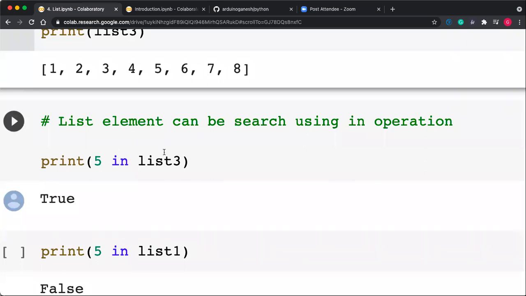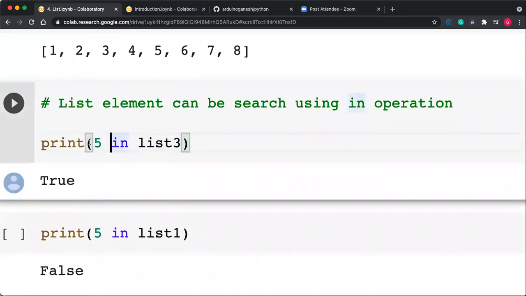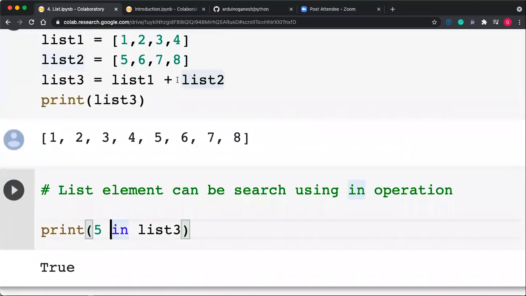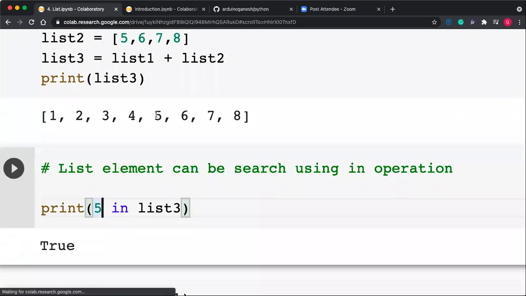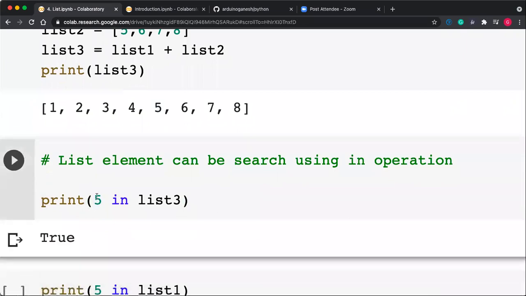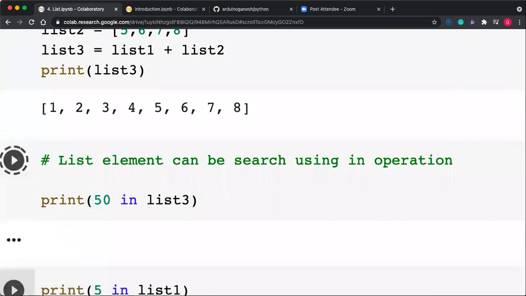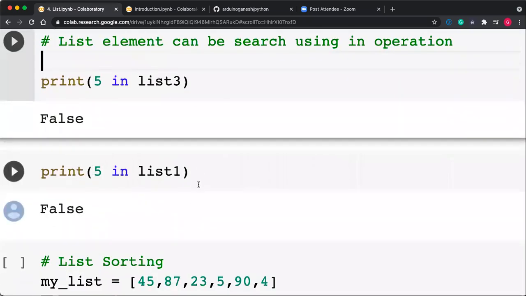The list item can be searched using the in operation. Yes, we have already seen the in operation. In returns true or false. If 5 is present in list 3, so list 3 is 1 2 3 4 5 6 7 8. I want to check whether 5 is present in list 3 or not. Yes, 5 is present, so it should return true. When I run this, it prints true. But suppose instead of 5, I give 50 in list 3. Is it present or not? It is not present, so it returns false. Getting that?